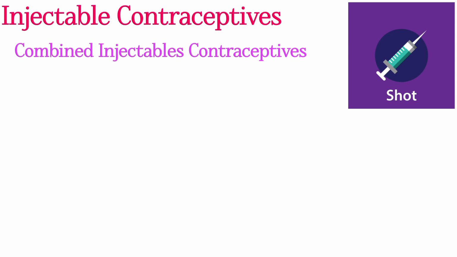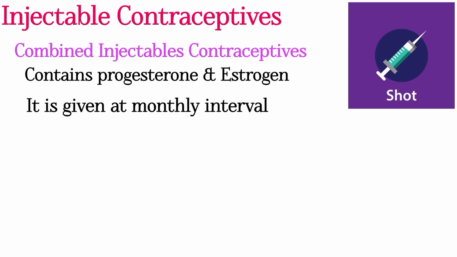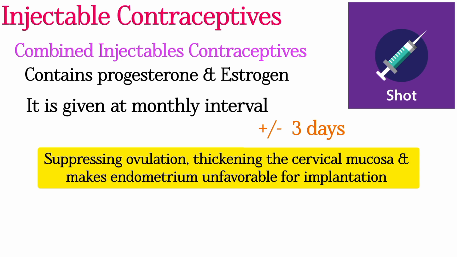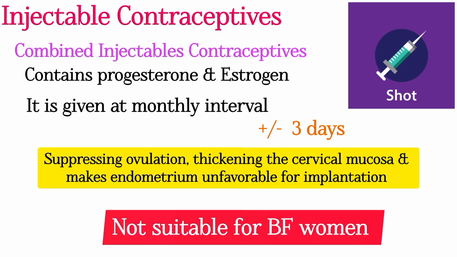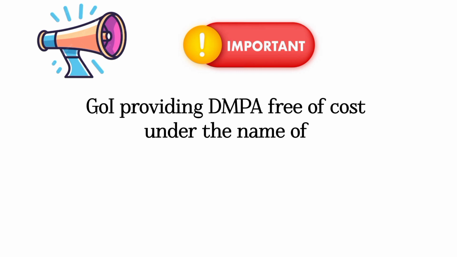Next, combined injectable contraceptives. This injectable contraceptive contains progesterone and estrogen. It is given at monthly intervals, plus or minus 3 days. It acts by suppressing ovulation, thickening cervical mucosa and making the endometrium unfavorable for implantation. This is not suitable for women who are breastfeeding until 6 months of the postpartum period. An important point is that the Government of India provides DMPA free of cost under its brand.